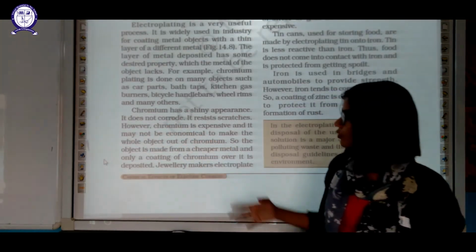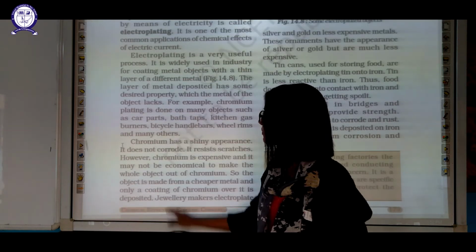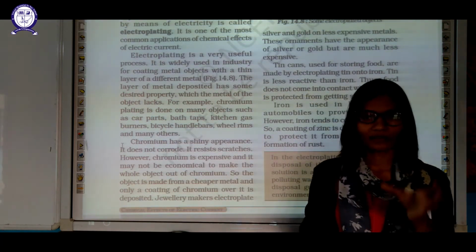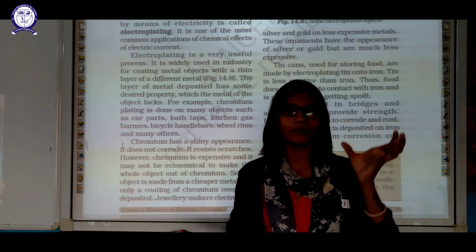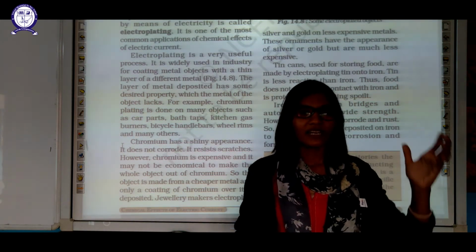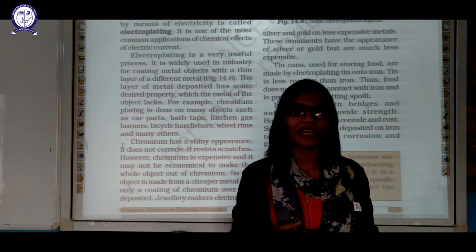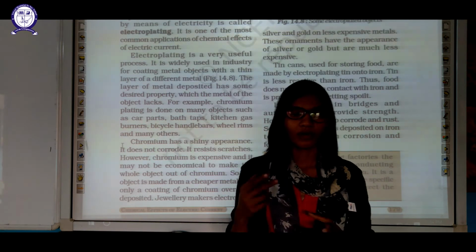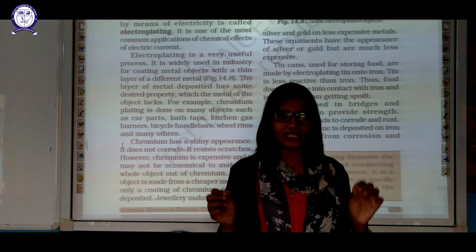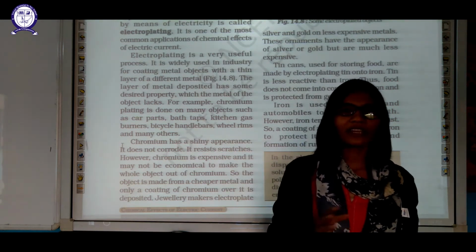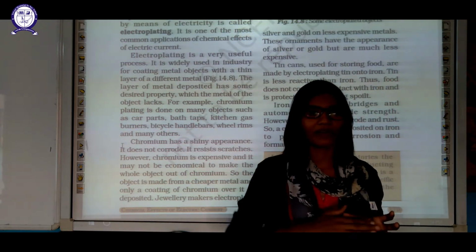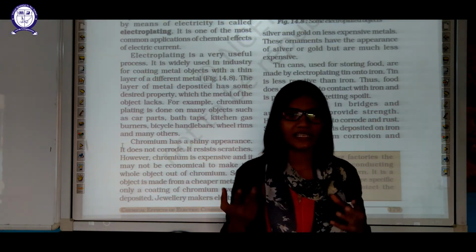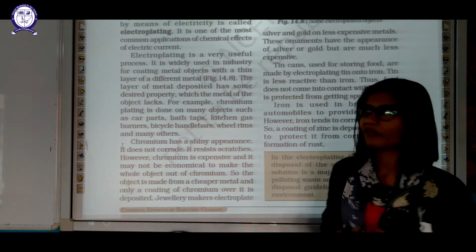Why do we use such plating? We will find it out. The layer of metal deposited has some desired property. The layer which we are coating on another metal has some desired property, but this metal is costly as compared to other metals. So what we get after coating is the cheaper metal with the costly metal over it. For example, chromium. Chromium has a shiny surface, but chromium is costly. So what can we do? We can just deposit a chromium layer on another cheaper metal, so that we get this shiny surface, which will be cost effective.